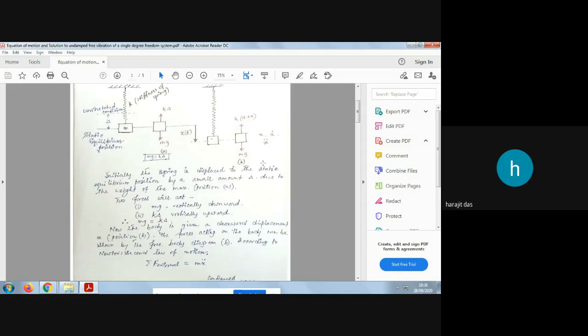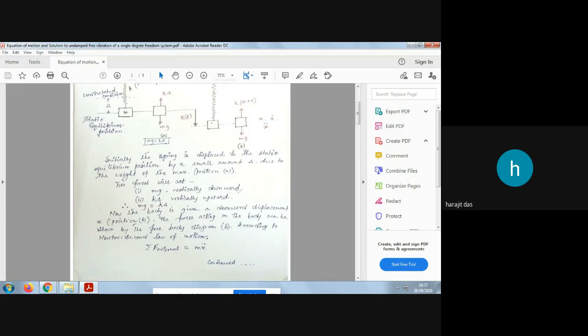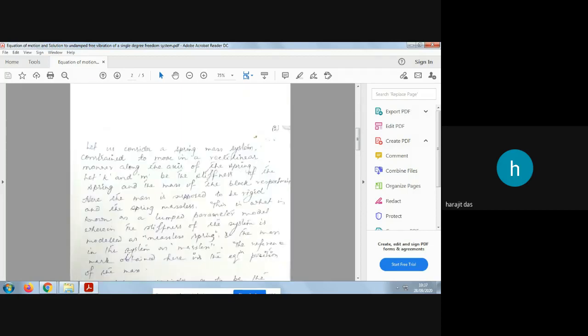For this condition, whatever theory is written here in the first portion, from the unstressed position to the equilibrium position, the k delta force acts upward and the mg force acts downward, so that is written here. Now the body is given a downward displacement, so we can apply Newton's second law of motion to this free body diagram. I have told you all this theory, so just go through it.